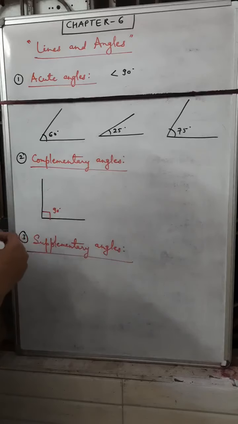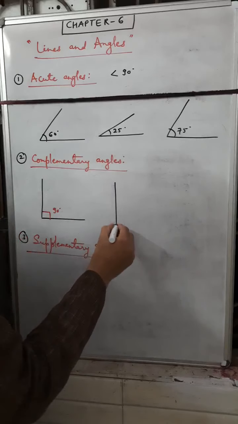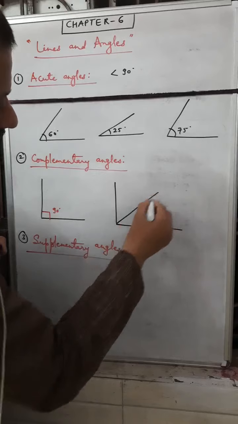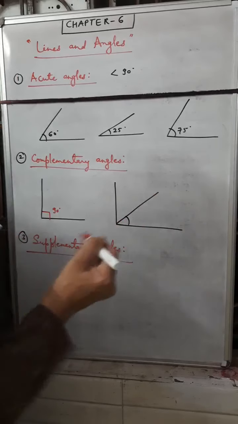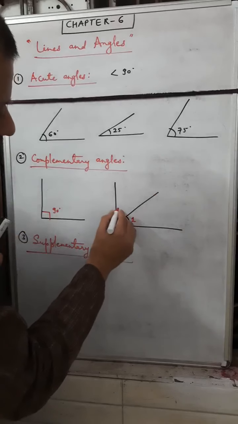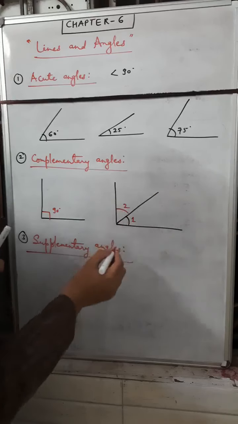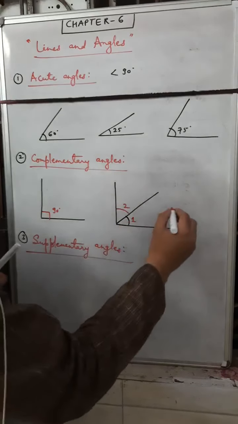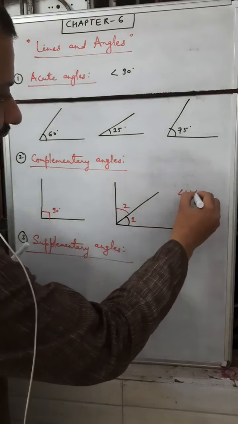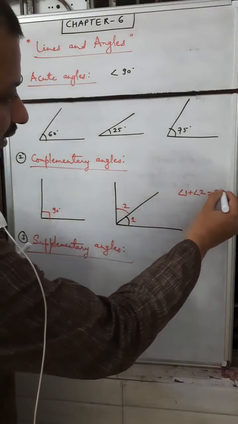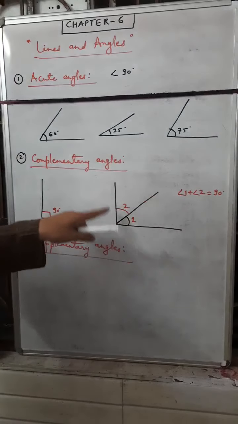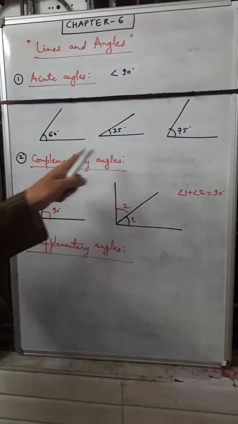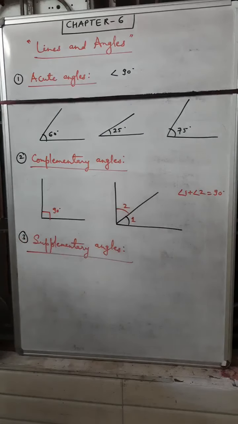Complementary angles: if there are two angles, angle 1 and angle 2, and angle 1 plus angle 2 is equal to 90 degrees, then the two angles are called complementary angles.